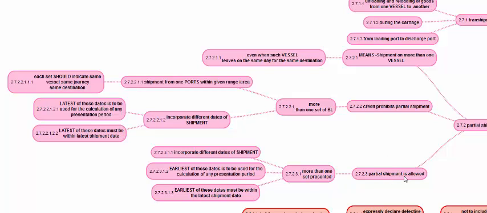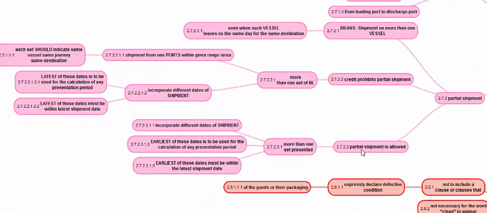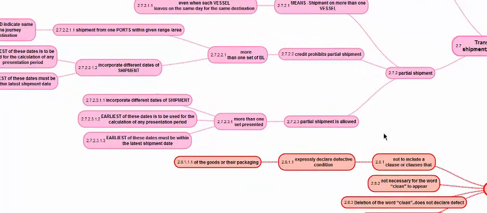If the credit allows partial shipment and if more than one transport document is submitted, it can incorporate different dates of shipment, and in such a case the earliest date will be considered for presentation period. The earliest date will be taken and from there the 14 days or 21 days for the presentation we will calculate. Likewise, the earliest date will have to fall well within the last date for shipment indicated in the credit, even if the partial shipments are allowed by the credit.